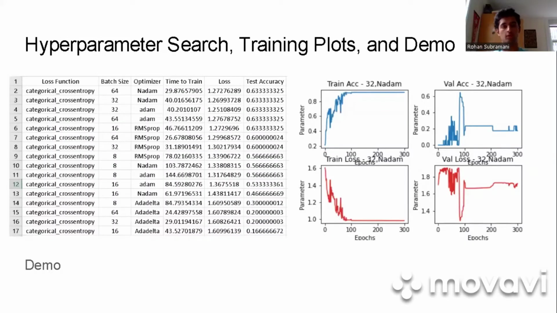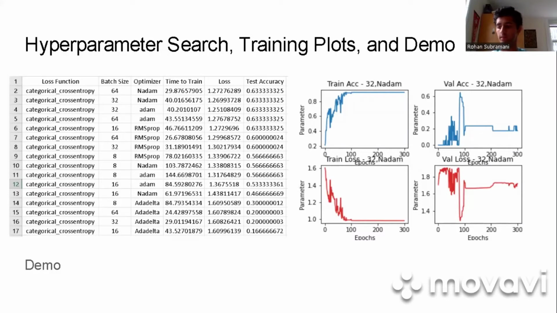Then we performed a hyperparameter search that went through various optimizers such as Nadam, Adam, RMSprop, and Adadelta, and also various batch sizes from 8 to 64. As you can see, it's sorted by test accuracy. At the top, there are a few that had the same test accuracy, but the one that had the best test accuracy and time to train was using Nadam with a batch size of 64.